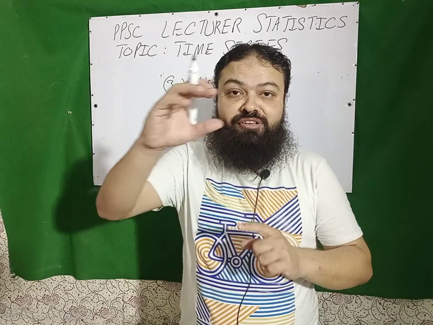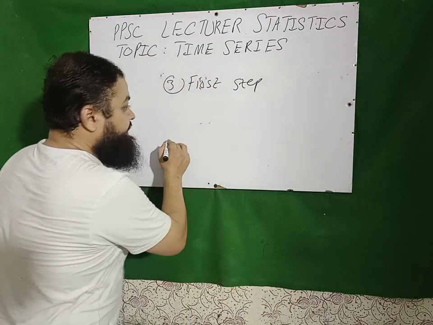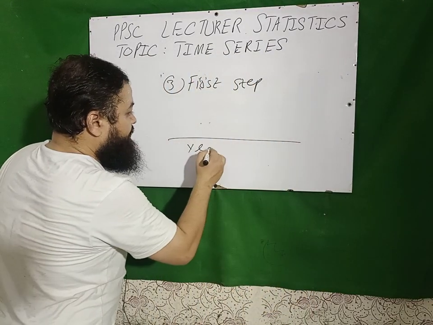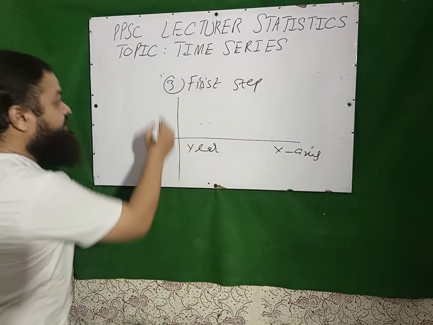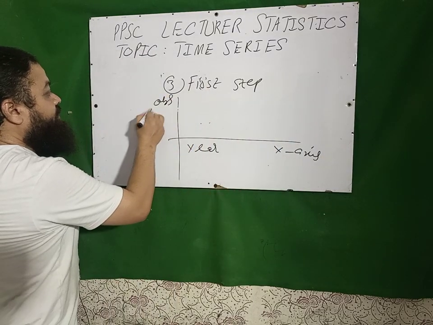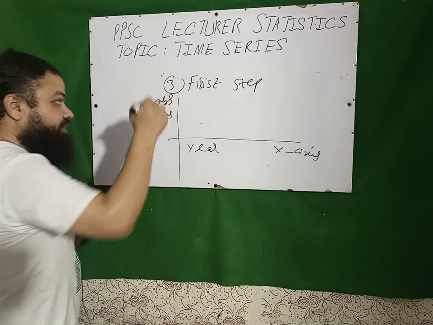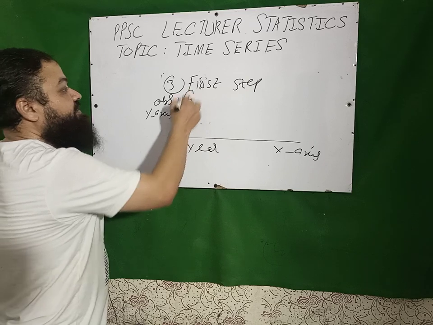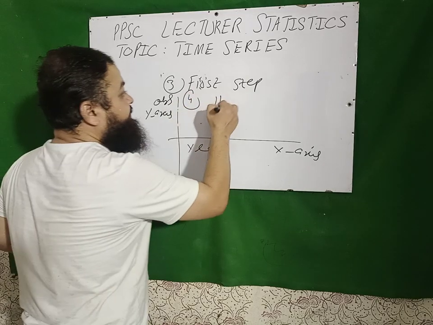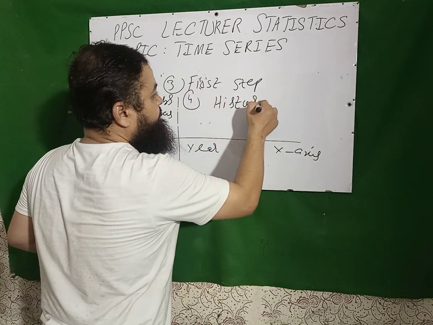We plot the observations on the graph, and we take the years on the x-axis, a very important question, and we take the observations on the y-axis. I have discussed in many videos, and that is the question of every paper, the graph of the time series is a histogram.